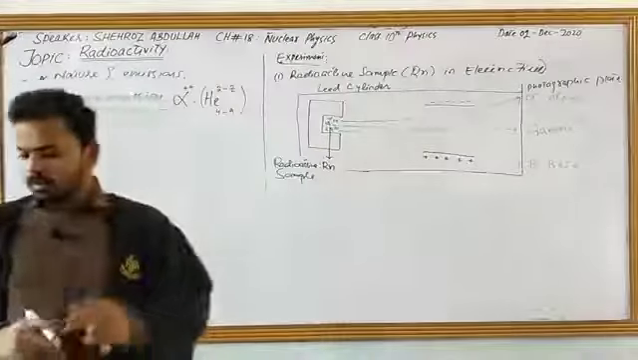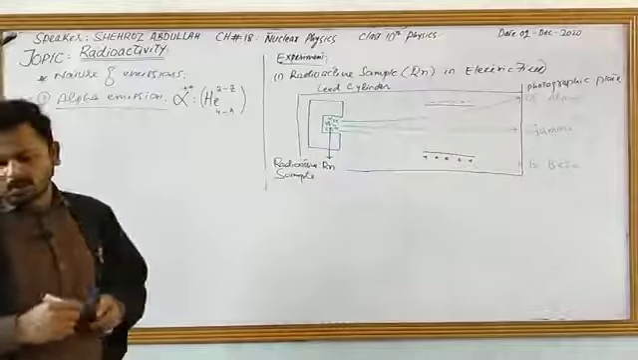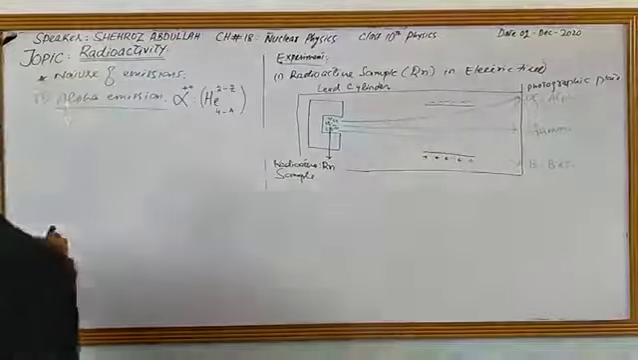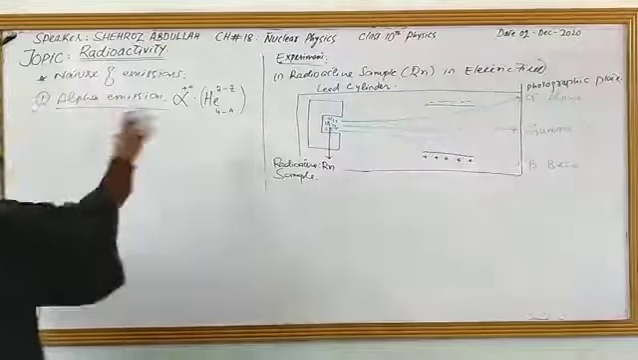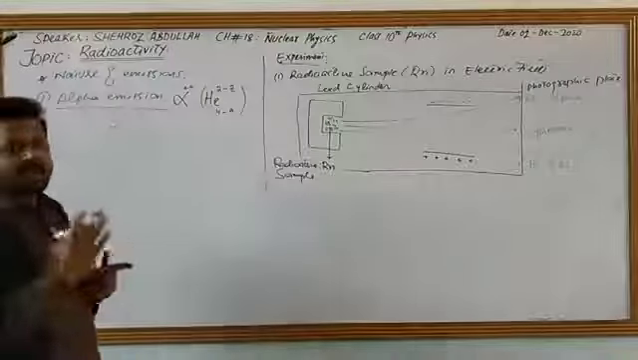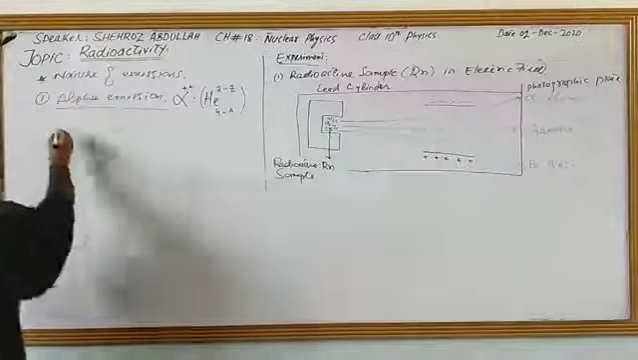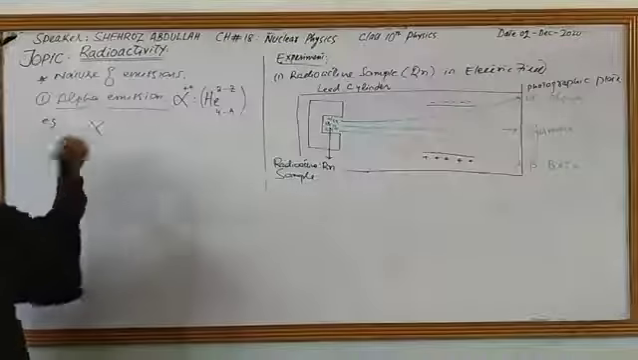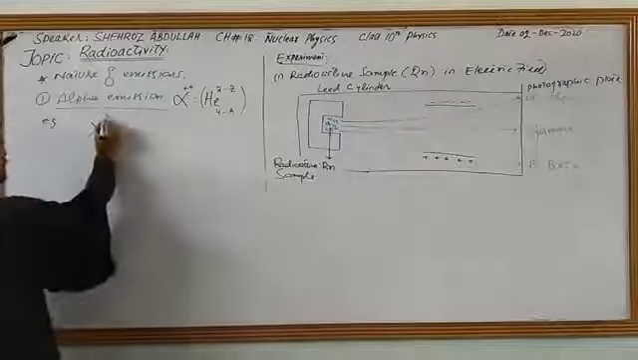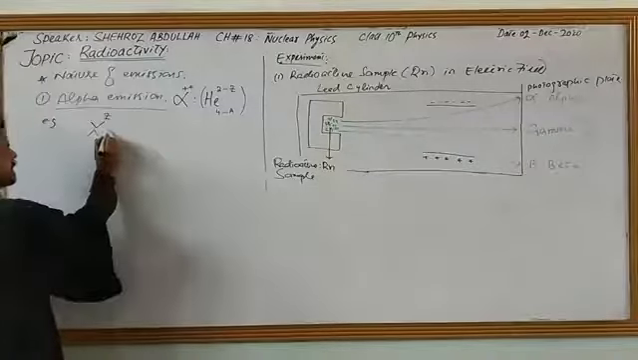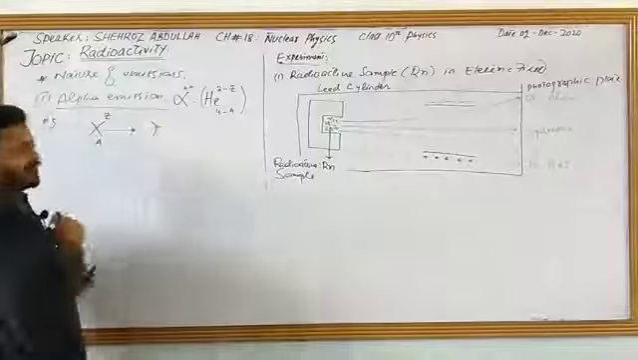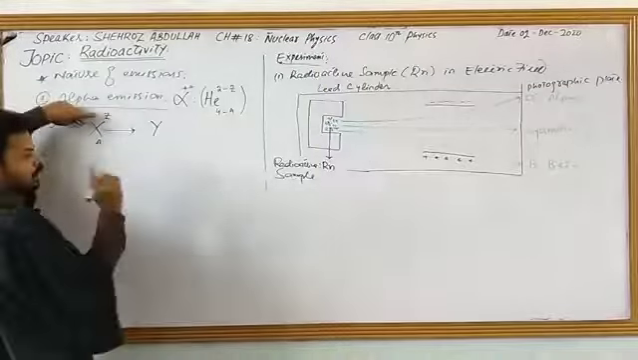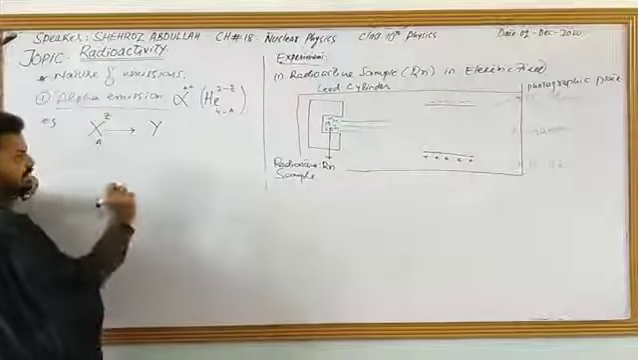Now, what is beta emission? Let me first discuss an example over here. For example, if alpha is released from an element, look, say we have an element X, and it has atomic number Z and atomic mass A. If it releases alpha, a new element will form, and the atomic number of that new element